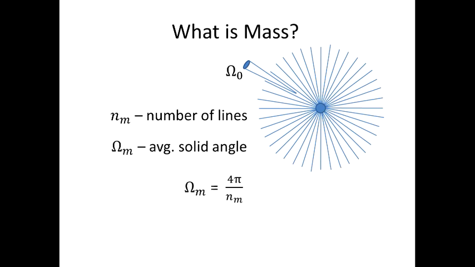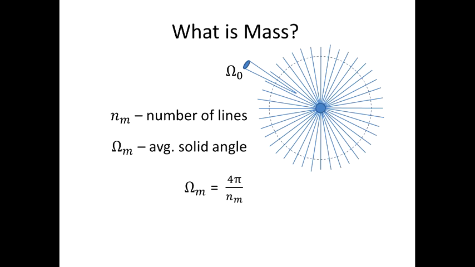The average solid angle specific to a certain mass can be calculated by dividing the total area of the unit sphere, 4 pi, by the number of lines. Actually, a solid angle corresponds to the density of absorption lines, and in our case with symmetrical and uniform absorption, the distribution of the lines can be represented by a sphere. Uniform distribution of the lines of absorption means equal acceleration of a space flow towards the particle of matter from all directions, which is equivalent to a uniform gravitational field around the particle. Uniform gravitation in its turn indicates that the particle is stationary.